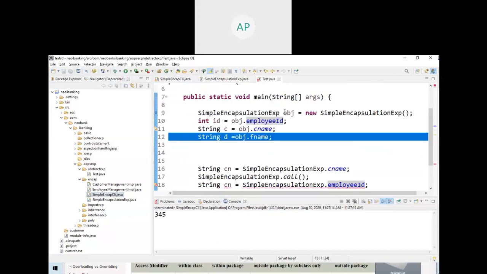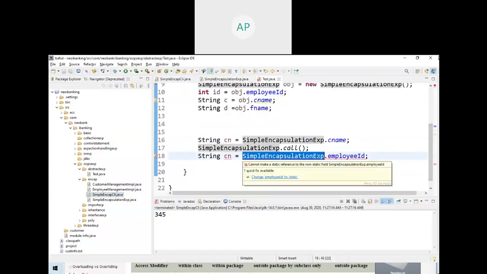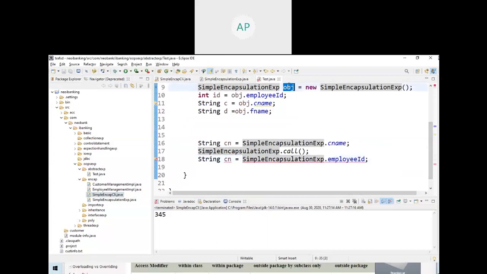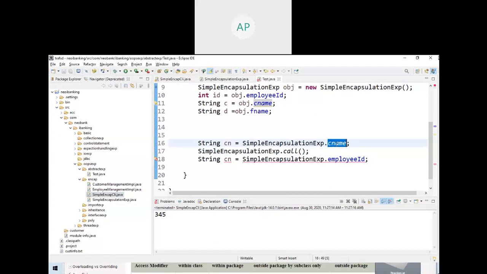So now you got what is public, what is private, what is protected, and what is default. So I told you, I will make this encapsulation variable public. Before that, there is another important concept.